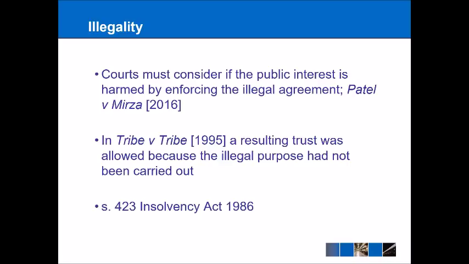And another important factor related to illegality is section 423 of the Insolvency Act 1986, which gives the court wide-ranging powers in reallocating property. So if the courts suspect that someone has transferred property in order to avoid creditors, then the courts do have that power under section 423 to make orders in order to ensure that they're not avoiding their creditors. And that's a really wide-ranging power. It's actually probably a little bit too wide-ranging, but that's a topic for another lecture.